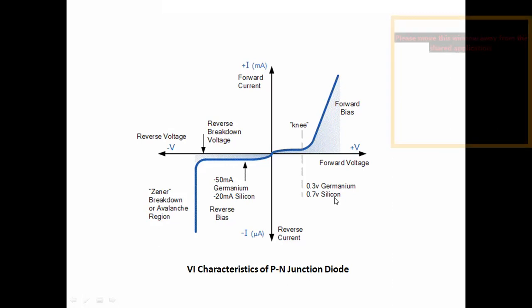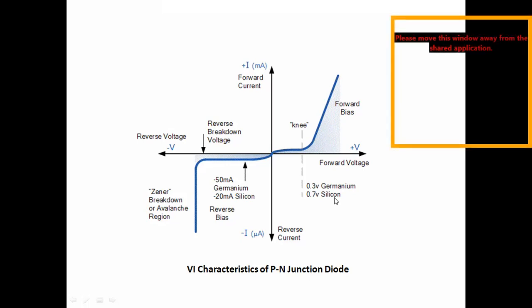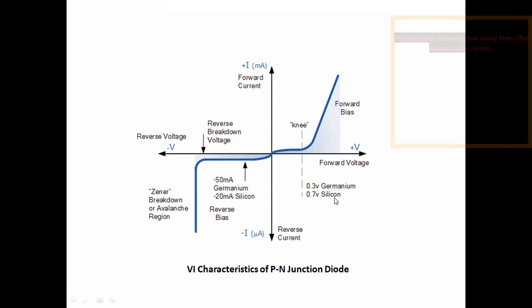So there is a potential barrier, with a value of 0.3 volts for germanium and 0.7 volts for silicon. Until then, only a small amount of current increases. Once the applied voltage reaches that value, it breaks the barrier potential. Until that barrier potential value, only a small amount of current flows.